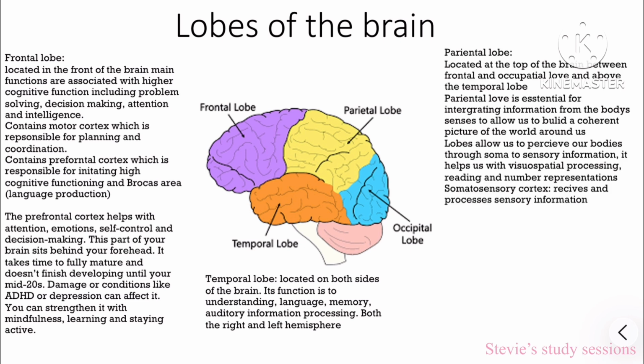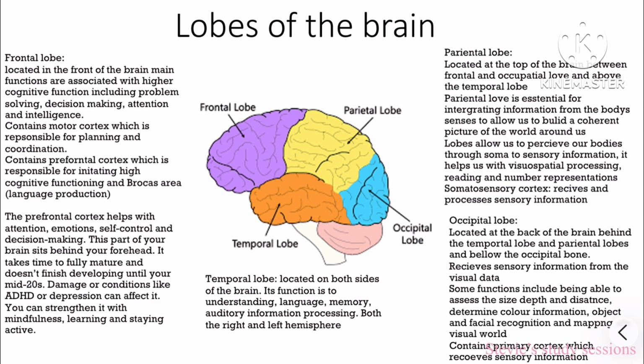The parietal lobe is located at the top of the brain between the frontal and occipital lobe, above the temporal lobe. The parietal lobe is essential for integrating information from the body's senses to allow us to build a coherent picture of the world around us. It contains the somatosensory cortex, which is receiving and processing sensory information. The parietal lobe allows us to perceive our bodies through somatosensory information. It helps us with visual spatial processing, reading, and number representations.